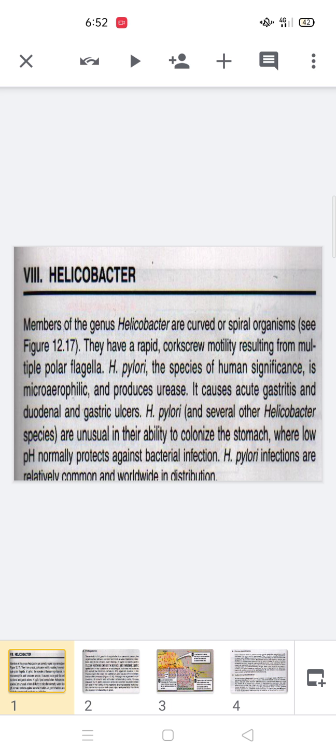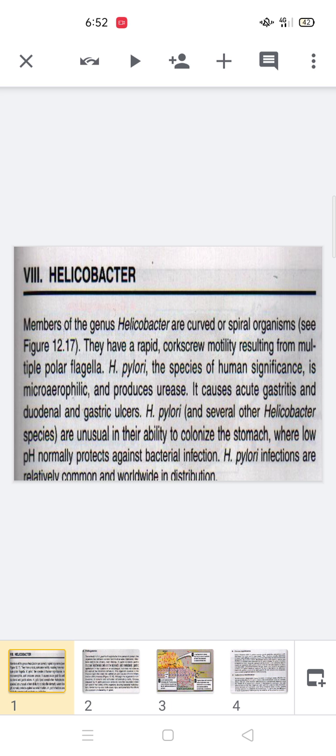The microorganism is a curved, spiral, small spring-shaped gram-negative rod. Motile, because it contains a bipolar flagella at the end.